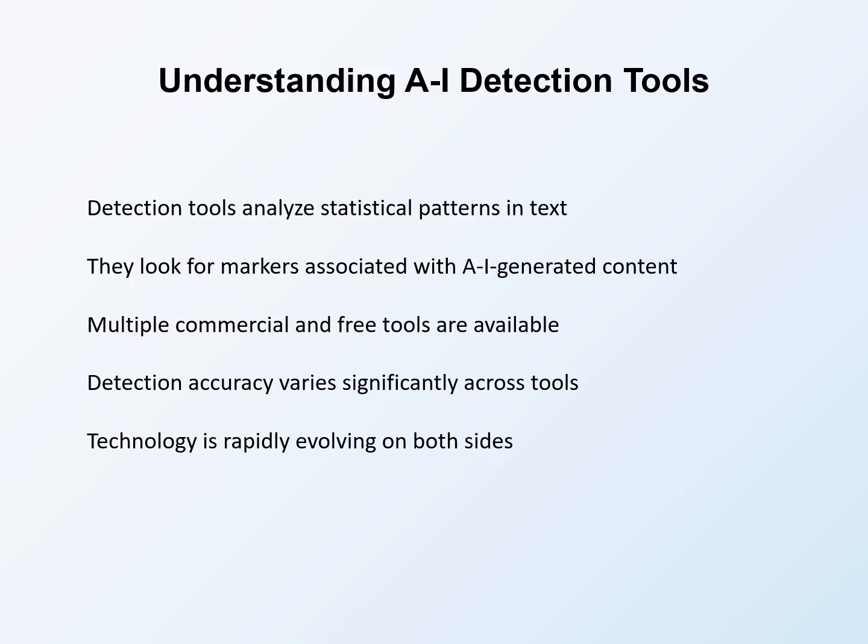Detection accuracy varies significantly across tools and contexts. The same text might be flagged as AI generated by one tool and classified as human written by another. Factors like content type, writing style, and the specific AI model used all affect detection accuracy. The technology is rapidly evolving on both sides. As detection tools improve, AI models are also becoming more sophisticated and harder to detect. This creates an ongoing cat-and-mouse dynamic that makes any current detection approach likely to become less effective over time.